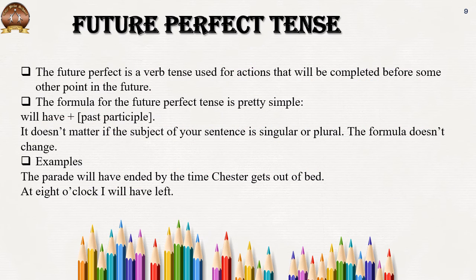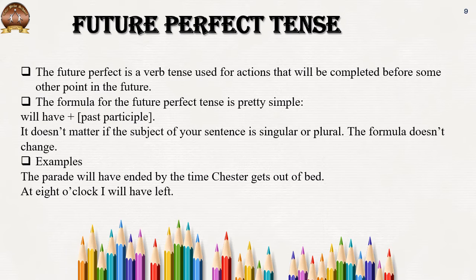Now, future perfect tense is used for actions that will be completed before some other point in the future. So an action is always complete when it is perfect, right? Just that it will be completed at some other point in the future. The formula is pretty simple: will have plus V3. Past participle is nothing else but V3. And it will not matter if the subject of the sentence is singular or plural, because the formula will remain the same.